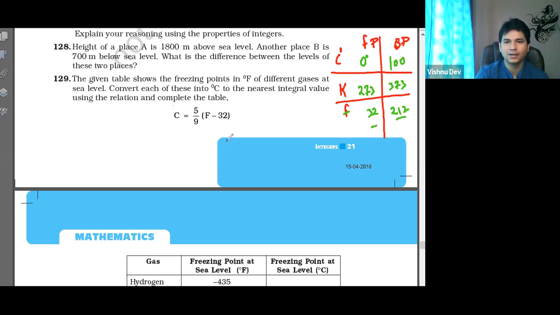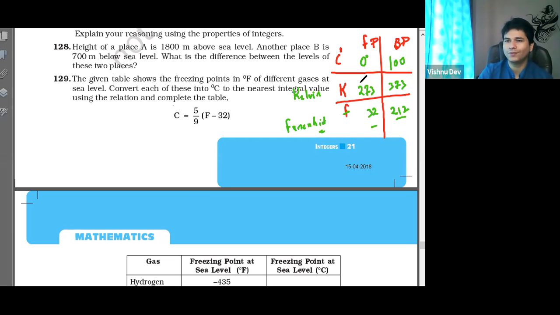Can you tell again? So see, this is the scale. When you talk about a temperature scale, temperature can be measured in degree centigrade, Kelvin. This is Kelvin, and F is Fahrenheit. It is written over here, right? Fahrenheit.